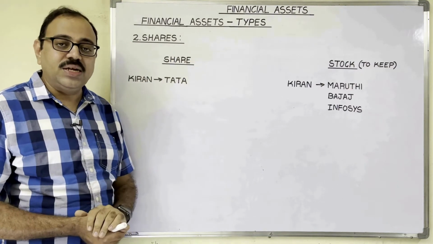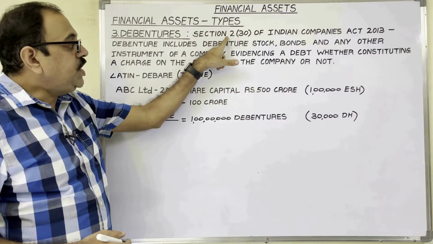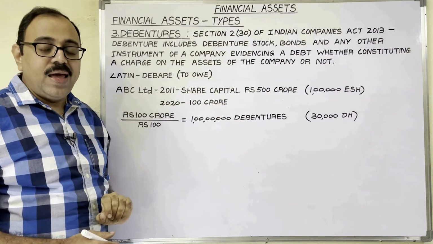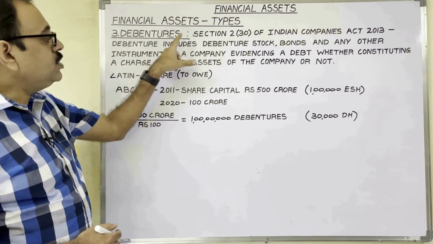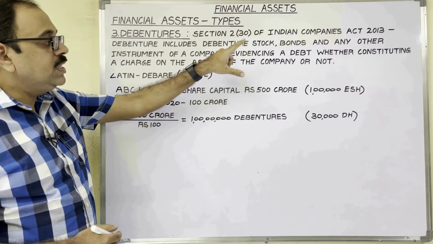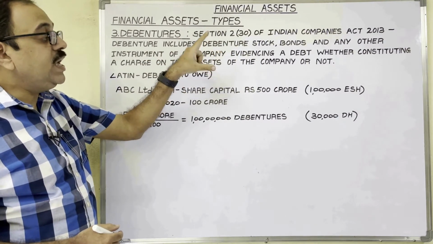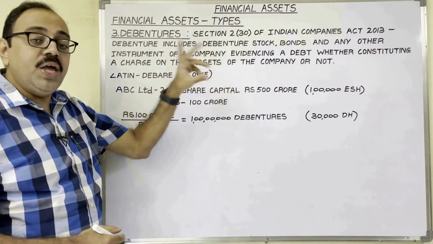That was the second financial asset. Now come to the third financial asset, debentures. Section 2, subsection 30 of the Indian Companies Act 2013 has given one definition for debenture. Debenture includes debenture stock, bonds, and any other instrument of a company evidencing a debt, whether constituting a charge on the assets of the company or not.